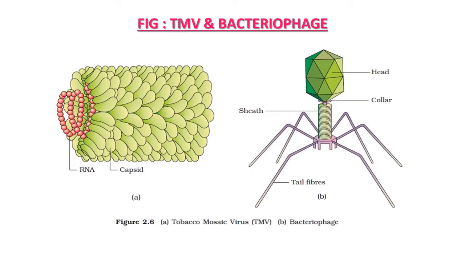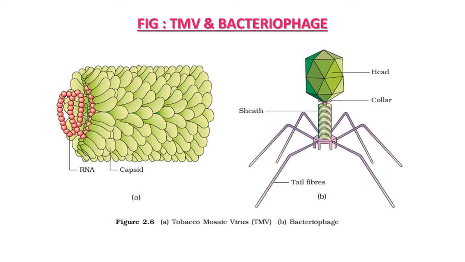Now let's study the figure of tobacco mosaic virus and bacteriophage. In the first figure A, you can see the structure of tobacco mosaic virus. Here you can see the genetic material is RNA. Capsid you can see here. It's made up of capsomeres here. The unit is shown in orange, surrounded by protein. So this way, in tobacco mosaic virus, the body structure is observed.